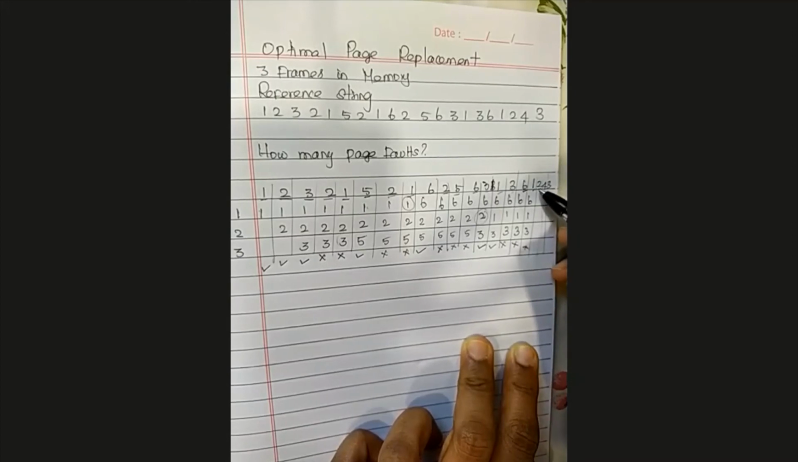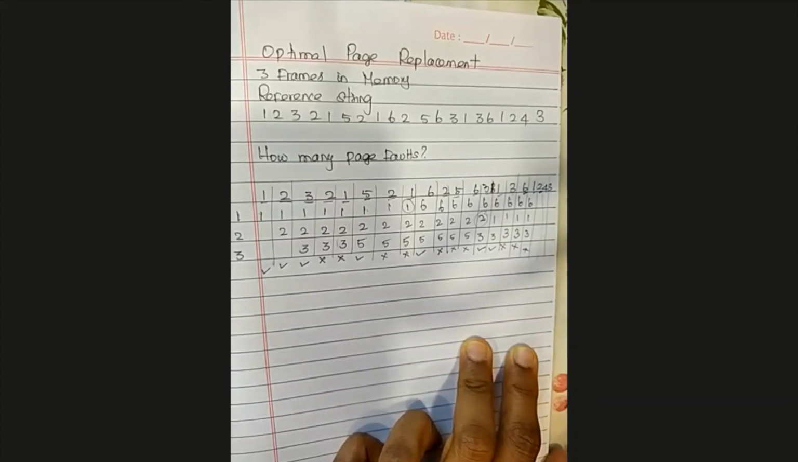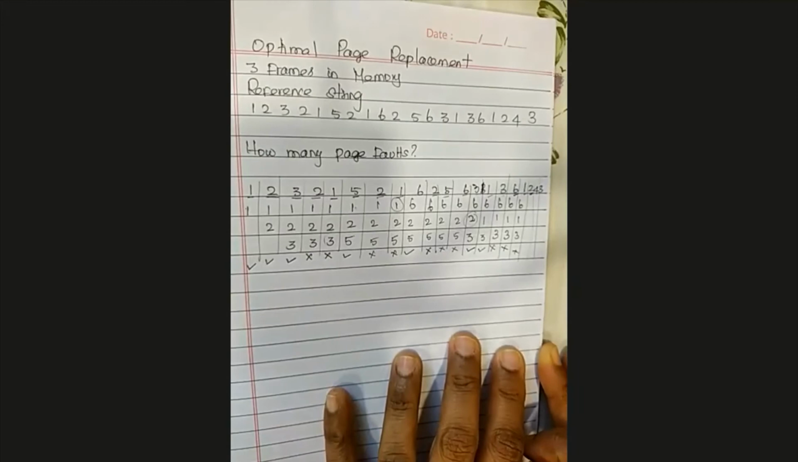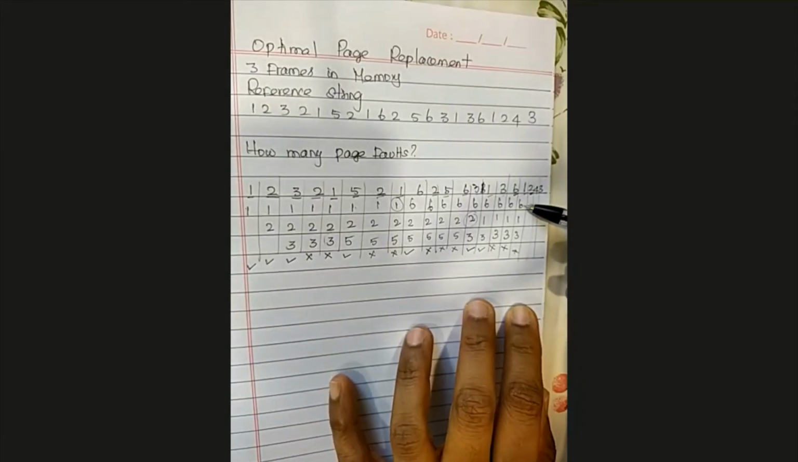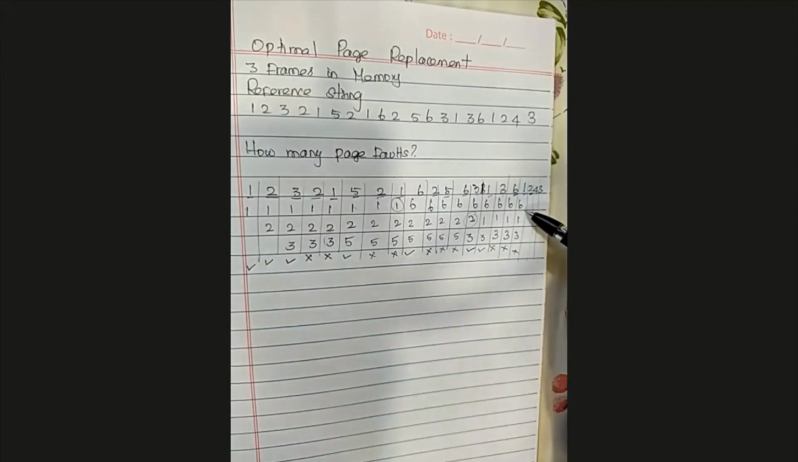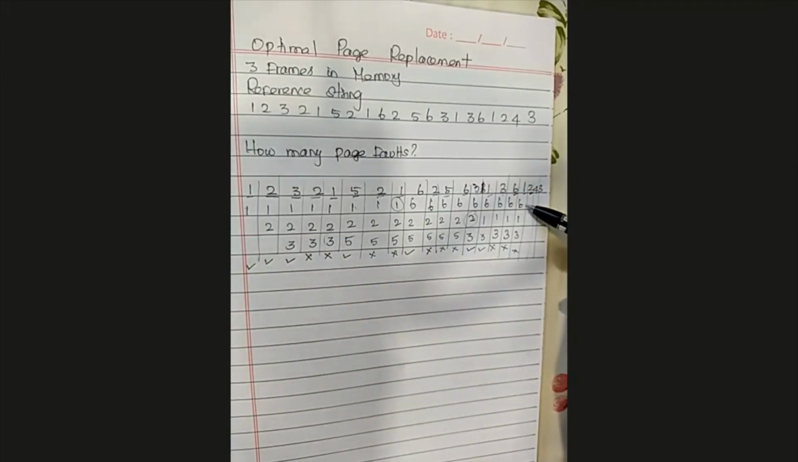Now let's see page 2. It's not there. So you have to load page 2. Okay. So where to load page 2? Do I need to load here or here or here? Just check the future reference. In future, you will be referring to page 6 or 1 or 3. Okay, page 6, I'm not referring at all. Page 1 also. Page 3, I'm going to refer to after 2 references.